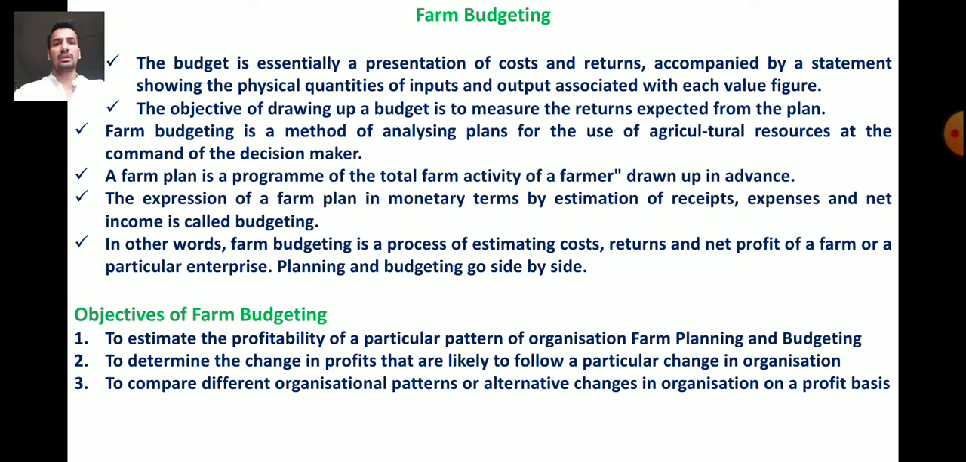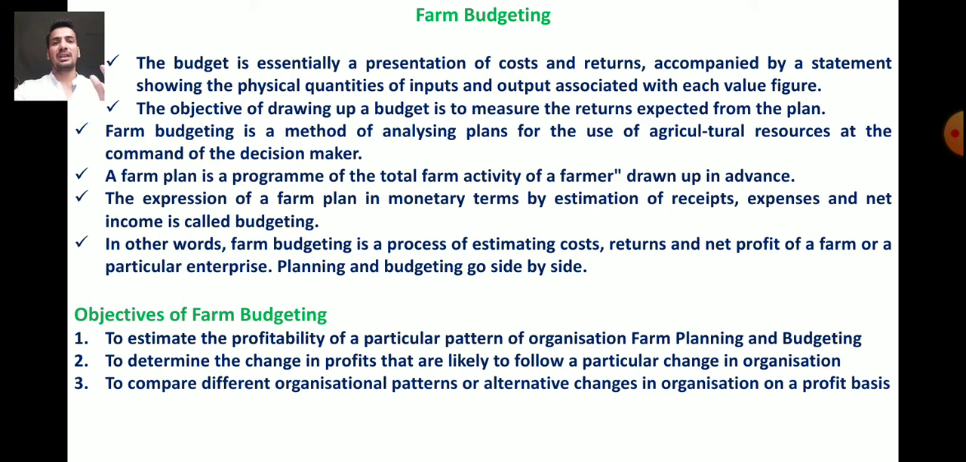As we know, a farm plan is a program of total farm activity of the farmer drawn up in advance. What is a farm plan? It is a program of total farm activities made in advance by the farmer or by the farm manager. Now what is farm budgeting? Farm budgeting is the expression of the farm plan in monetary terms by the estimation of receipts, expenses and net income.